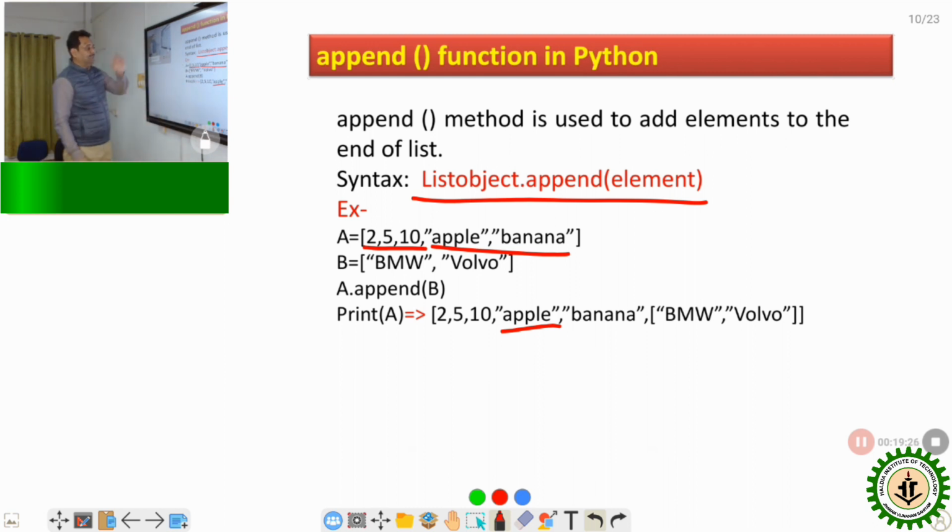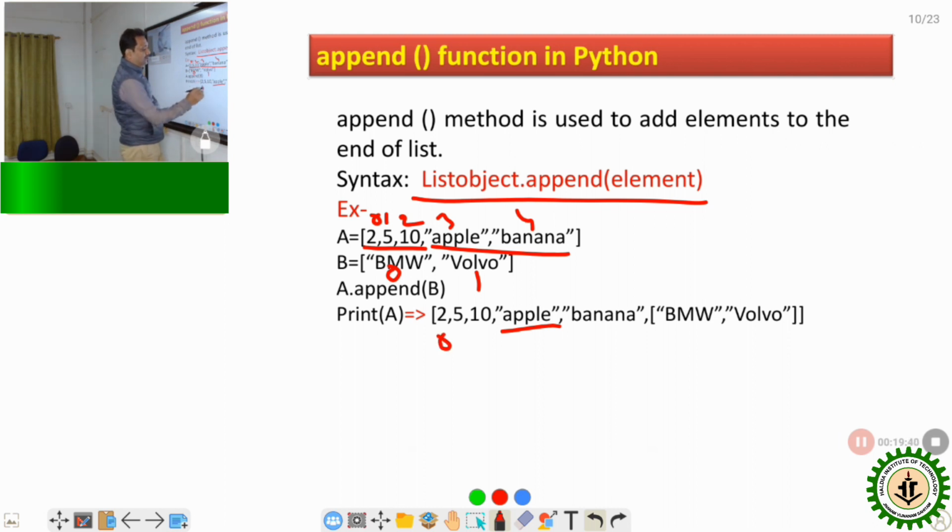Clear? So what is the index here? In this case, the index is 0, 1, 2, 3, and 4. And in this case, the index is 0 and 1. Now after append, what will the index be? This is 0, this is 1, this is 2, this is 3, this is 4, and the last one is index 5. And this is actually the nested list.